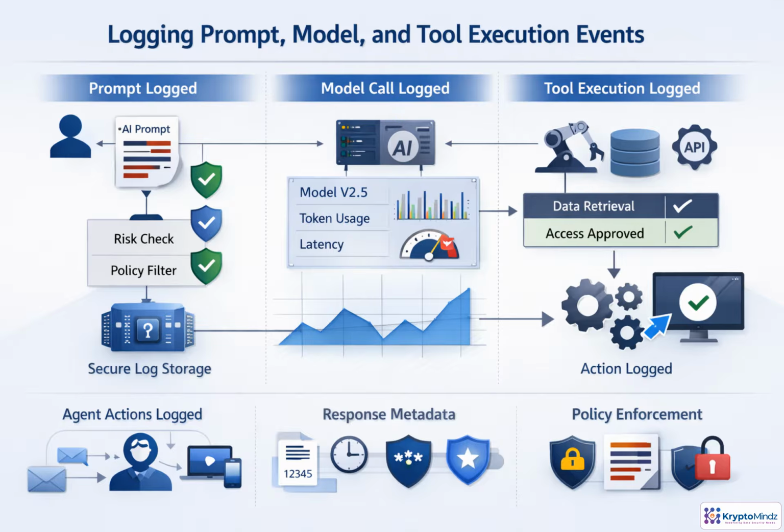Traditional monitoring misses important AI-specific behavior. Security logging should follow the request across its full path: prompt submission, risk and policy checks, model invocation, tool use, agent action, and final response metadata. For each event, capture who initiated it, what system or model was used, configuration details, token usage, latency, authorization decisions, and outcomes. Be careful with content, though. Store sensitive prompts or outputs only when necessary, using redaction, hashing, or protected evidence storage.